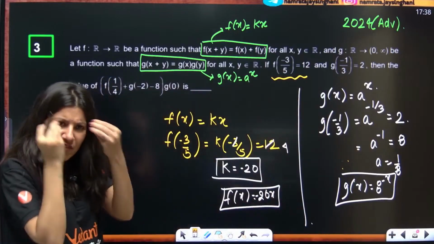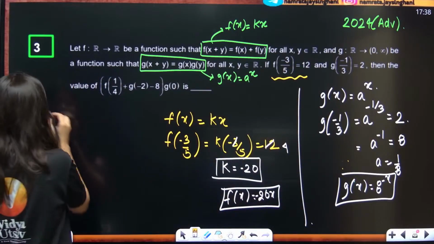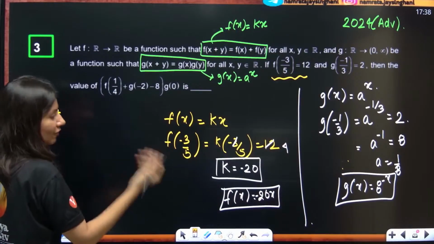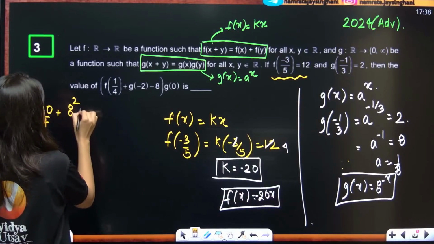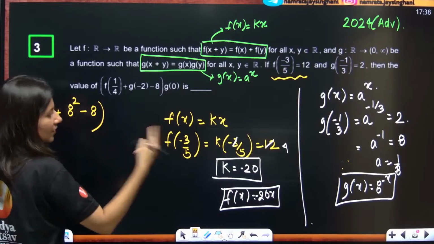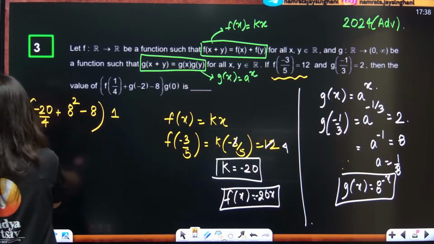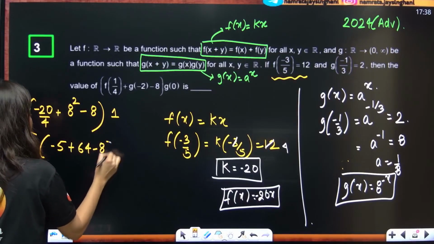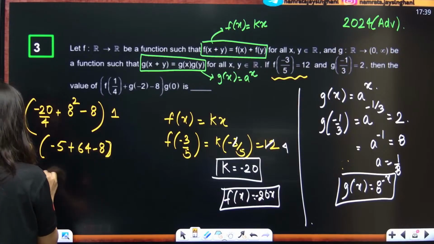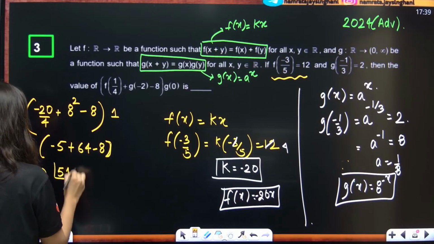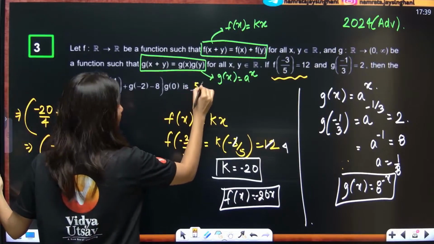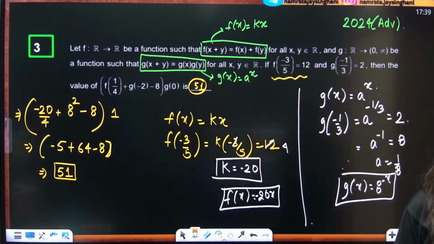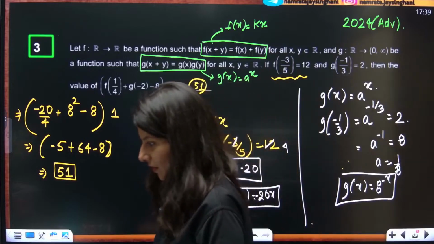Now the question has become very easy. f(1/4) is -20 by 4, plus g(-2) is 8 raised to power 2, minus 8, and this is g(0). g(0) is nothing but 1. So the final answer from here will be -5 plus 64 minus 8. So this is 56 minus 5, 51. 51 is absolutely right. 51 is the absolutely correct answer of this particular question.